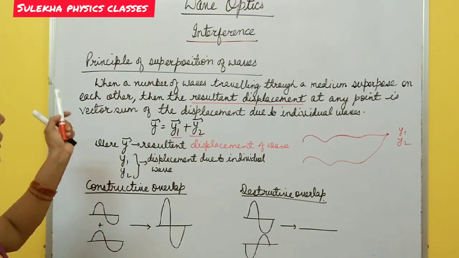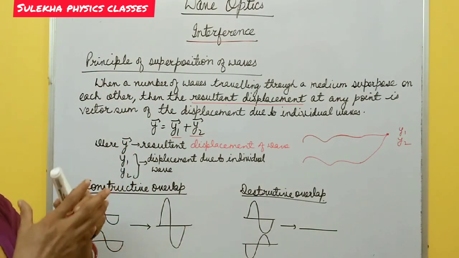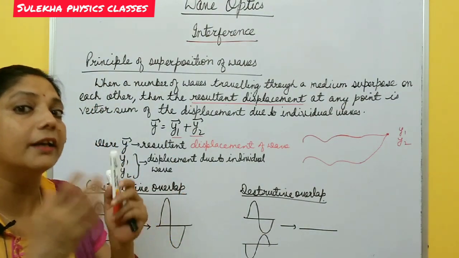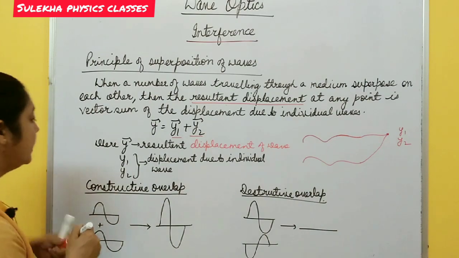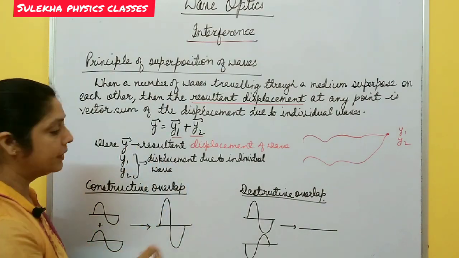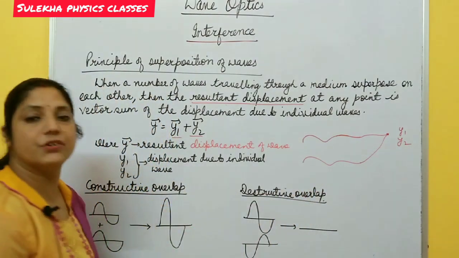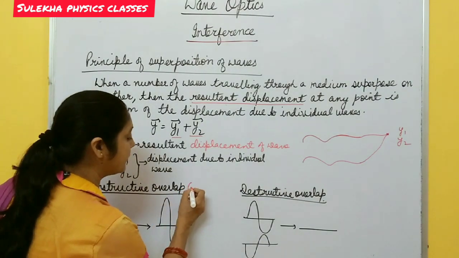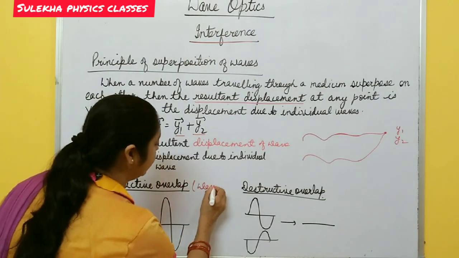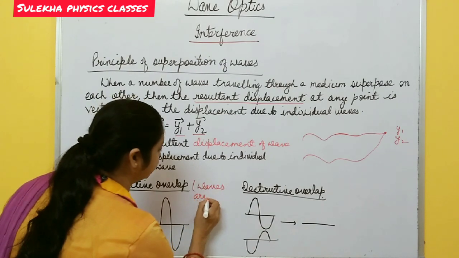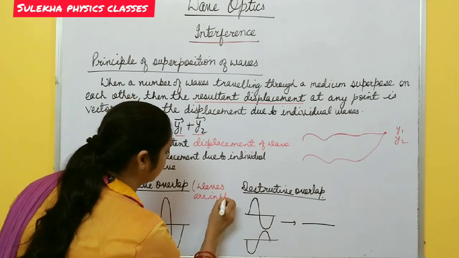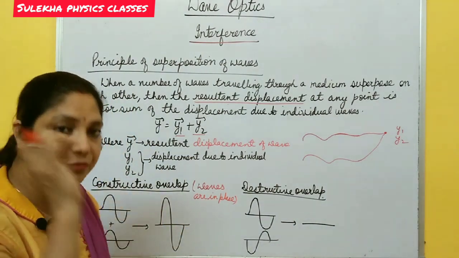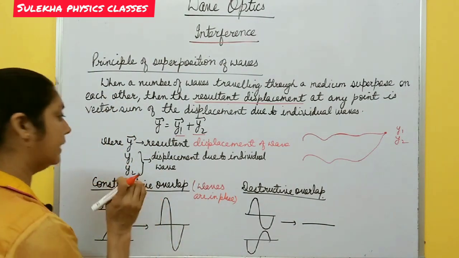Now there are two types of superposition. When two waves superpose at any point, there are two types of overlapping. One is constructive overlap and the other is destructive overlap. Constructive overlap happens when waves are in phase. When the two superposing waves are traveling in phase with each other, it means the crest of one wave superposes with the crest of the other wave, or the trough of one wave superposes with the trough of the other wave. The maximum displacement is the crest, and in the negative direction it is the trough.